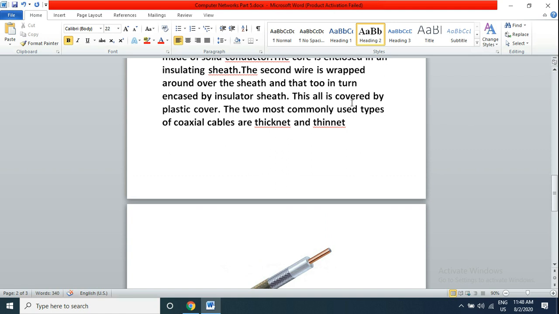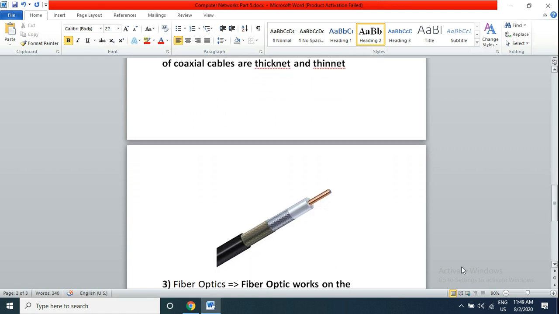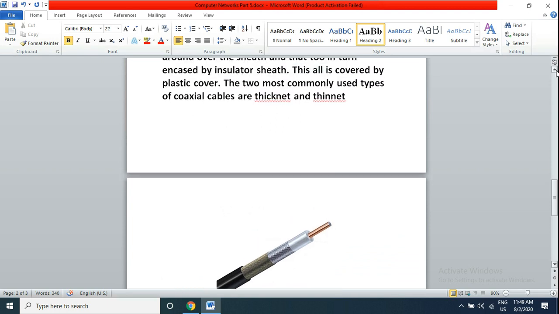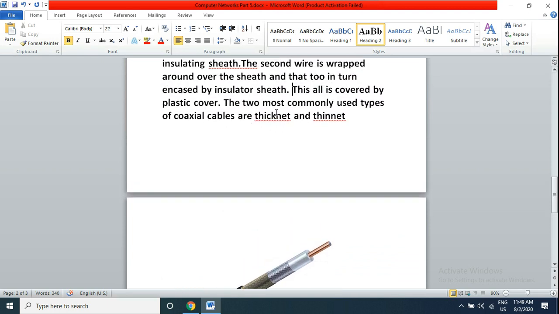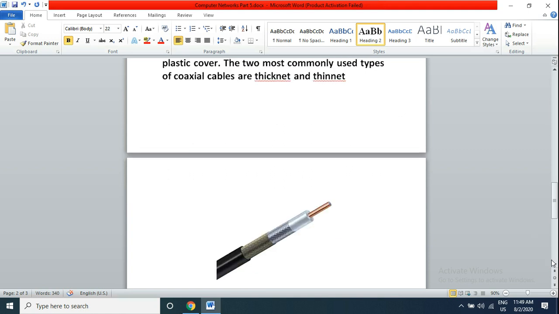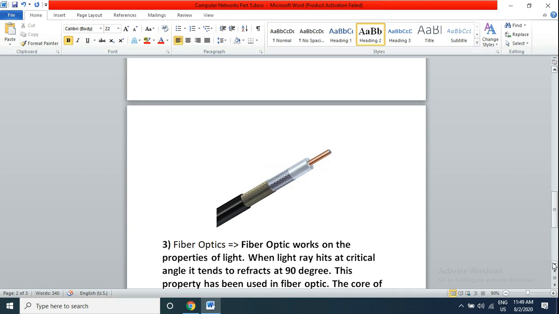All of this is covered by a black plastic cover. The two most commonly used types of coaxial cable are thicknet and thinnet, and this is generally used in broadcast TV signals.